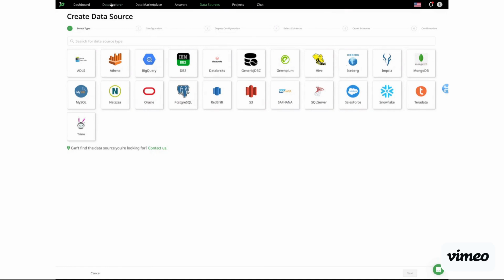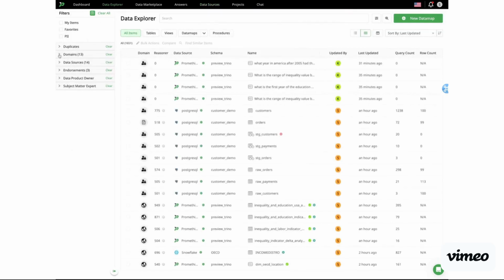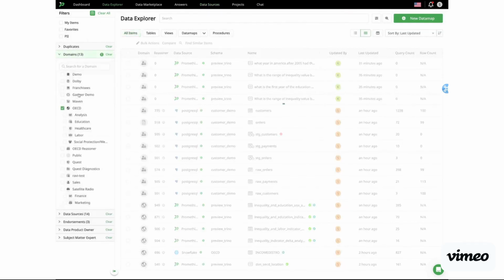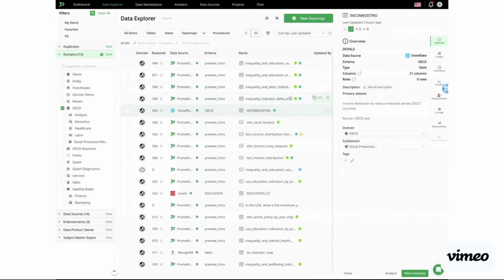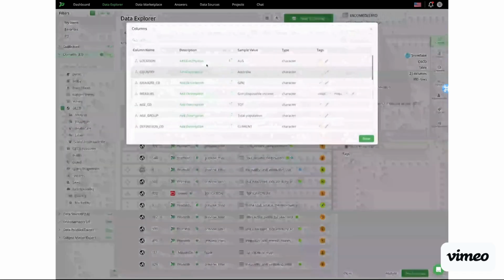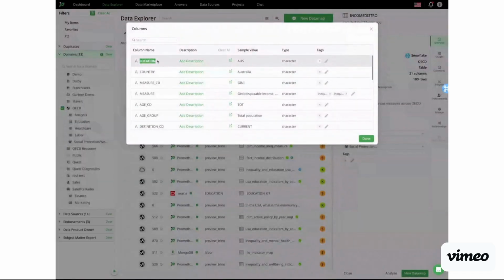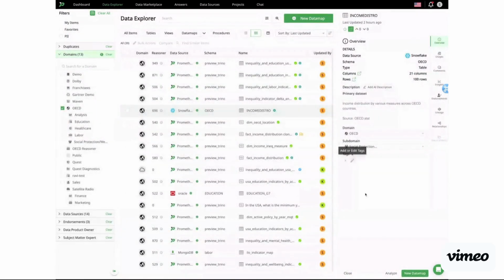After crawling a specific database under a data source, Promethium out of the box captures a lot of metadata, including technical metadata around column names, sample values, column types, as well as the ability to add tags at the column level and tags at the table level.